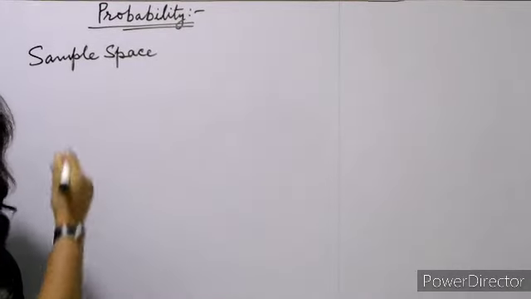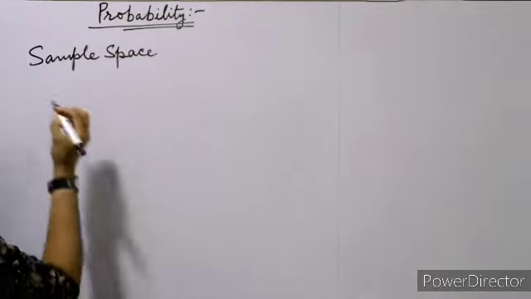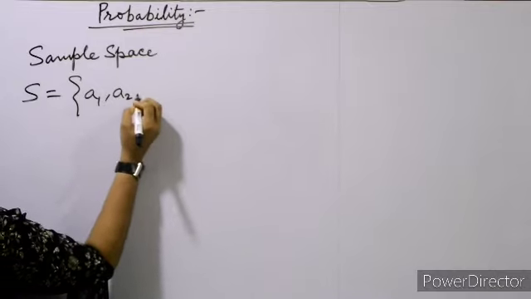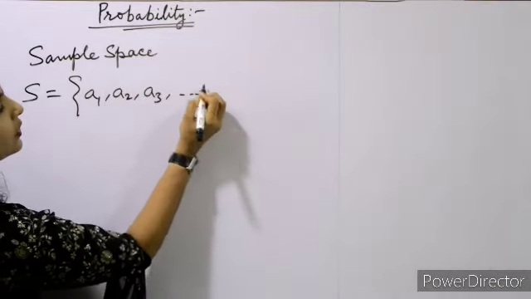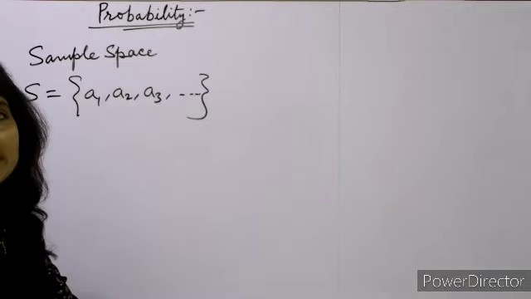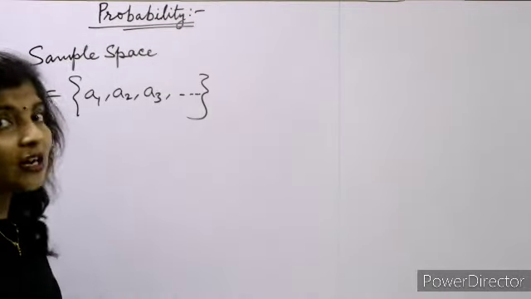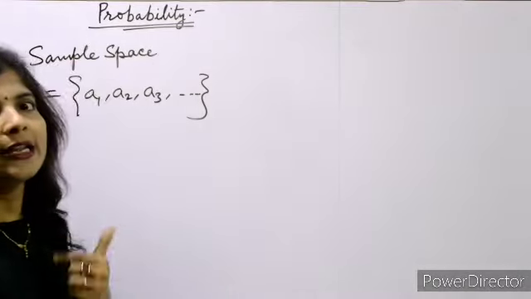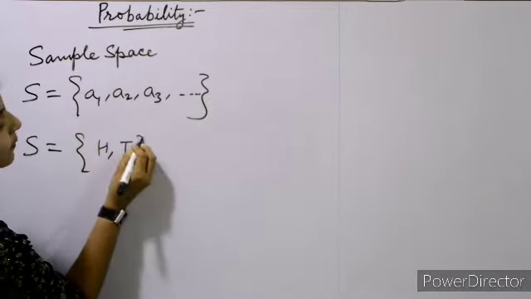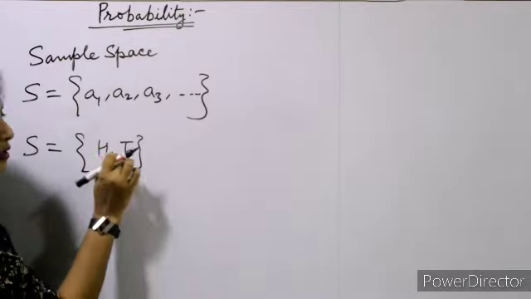Sample space is the set of all outcomes of an experiment or observation. Sample space is denoted by S. It means A1, A2, A3, dot dot dot. ठीक है. तो sample space like probability इनके लिए हम check करते हैं. So by, like, tossing a coin. When we are tossing a coin, we can get either head और tail. हमें क्या मिलेगा? तो हमारा वो sample space में क्या क्या आएगा? Head and tail. तो 50% chances of getting head, 50% chances of getting tail.